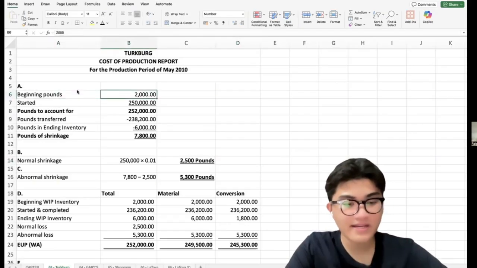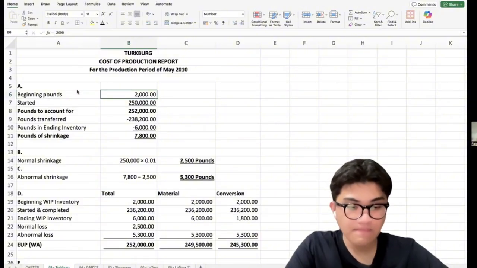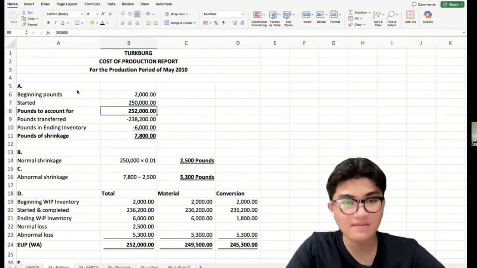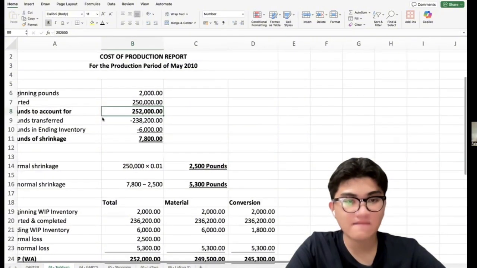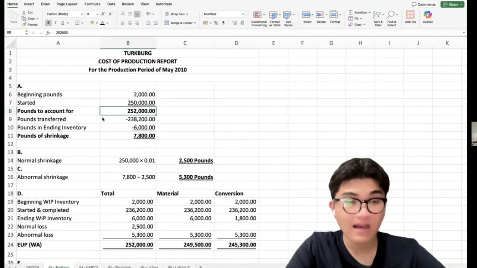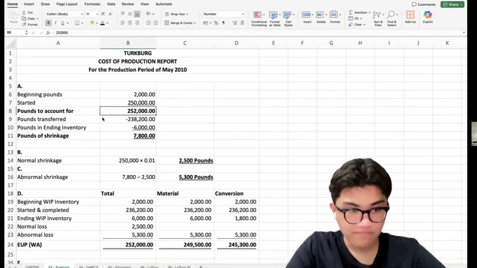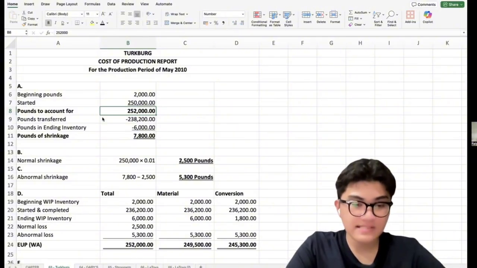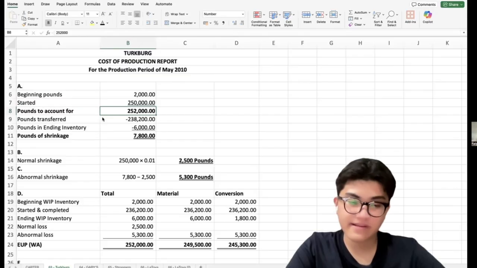These units are already in production at the beginning of the period. Next, during the month, the company started 250,000 pounds. So we add that to get 252,000 pounds to account for. So this means that 252,000 pounds entered production during this period.